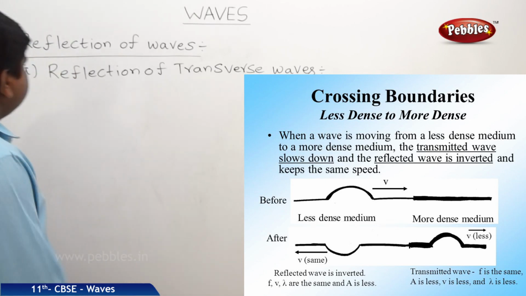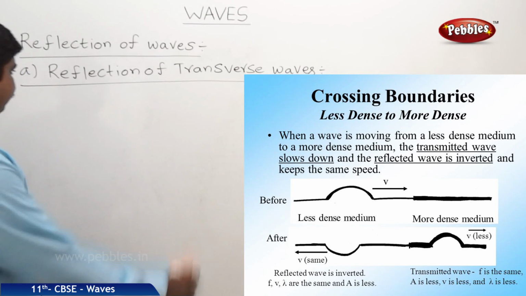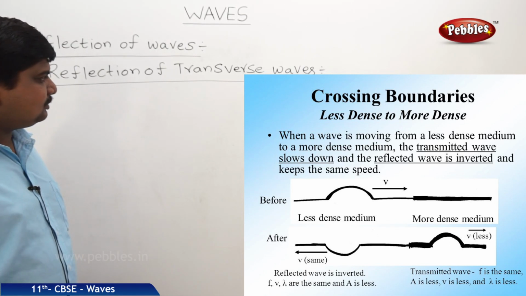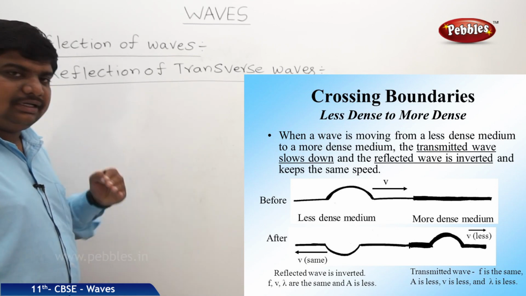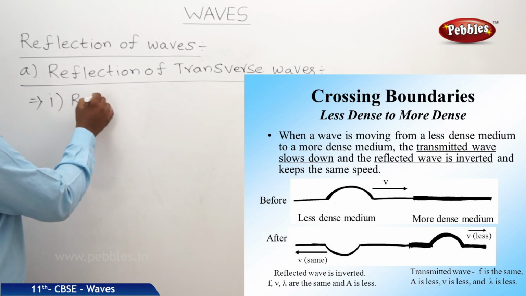In this case, what we can understand is, there are two subcases in the reflection of transverse waves: at denser medium and at rarer medium.